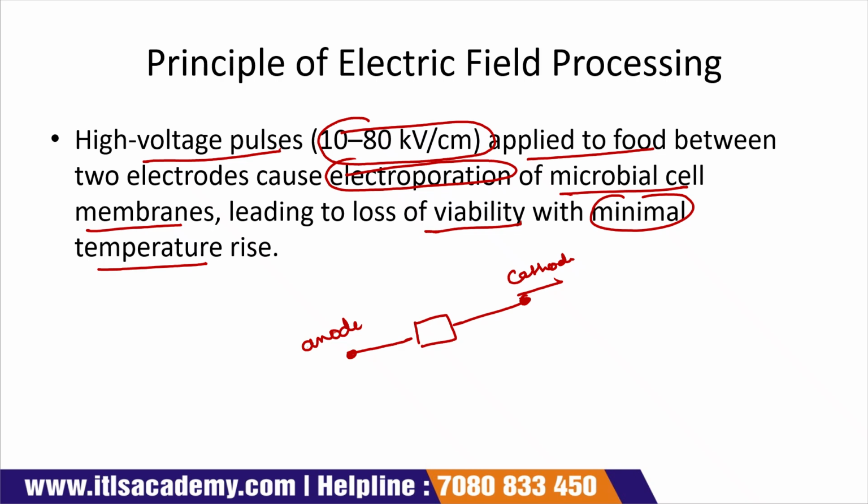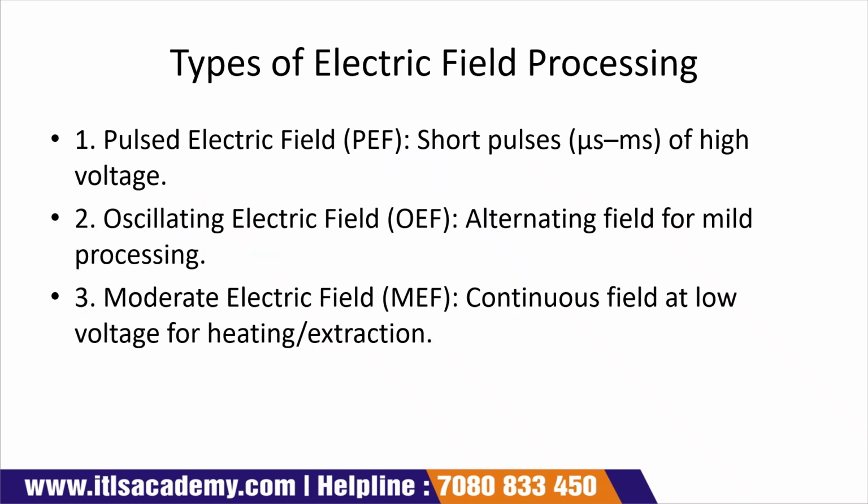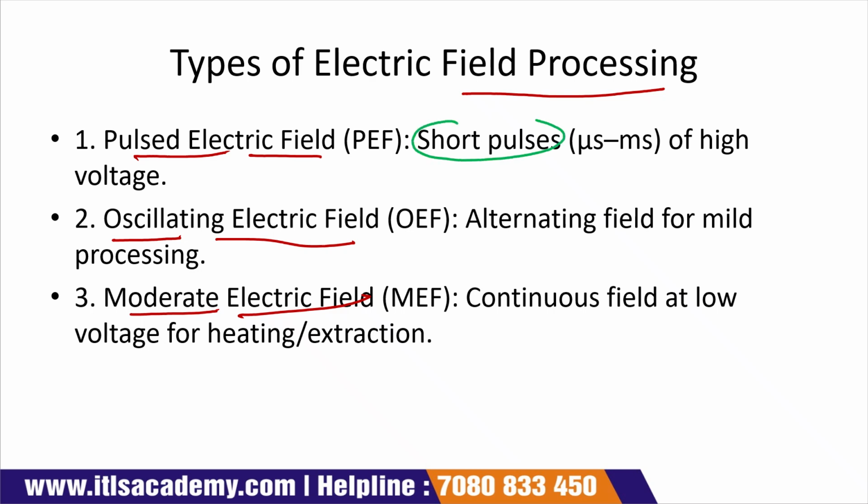Okay, now come to the next slide. Types of electric field processing. The first one is pulsed electric field. Next is oscillating electric field. Then moderate electric field. If we talk about pulsed electric field, it means short pulses of high voltage, a very short pulse, but their voltage is very high.